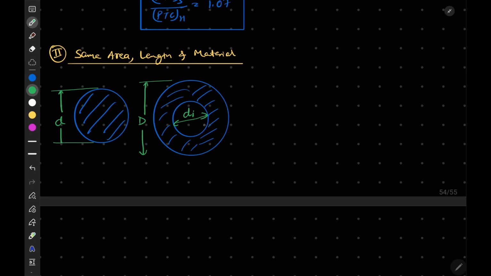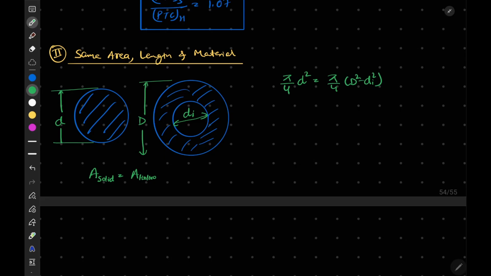So same area means area of solid is equal to area of hollow. We can write area of solid as pi by 4 d square. This will be equal to pi by 4 times D square minus DI square.